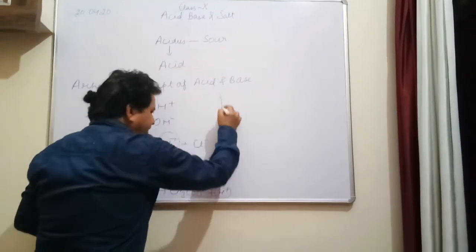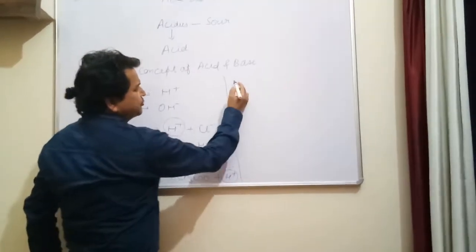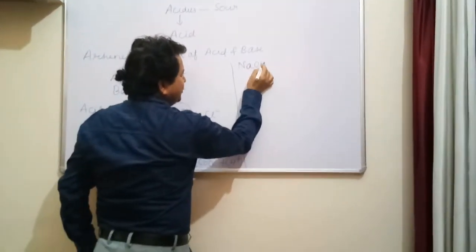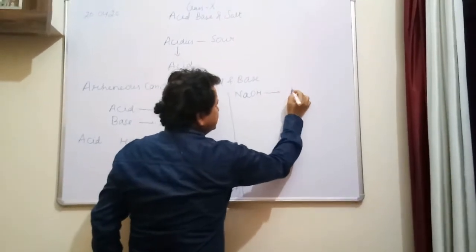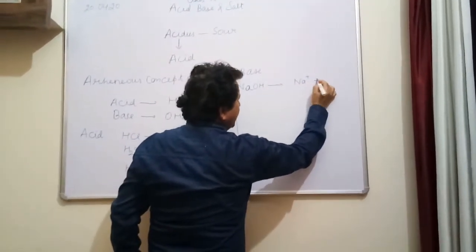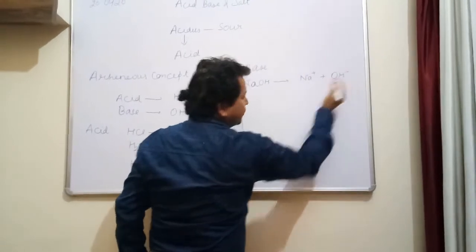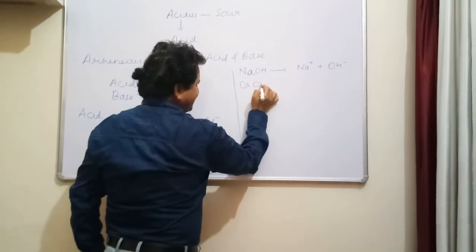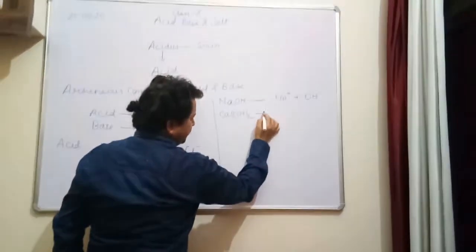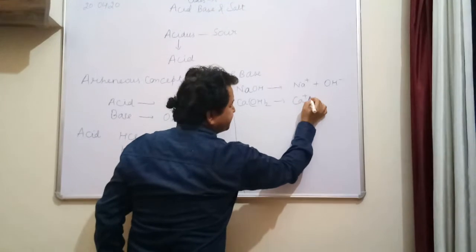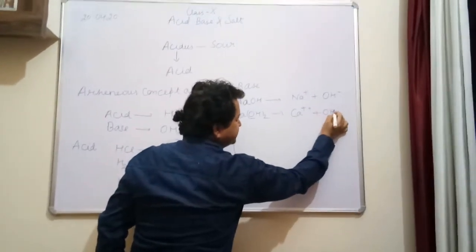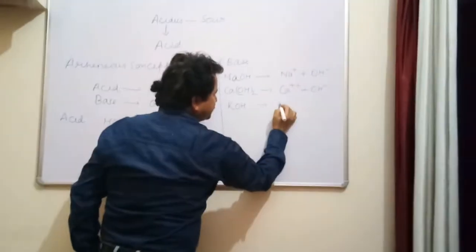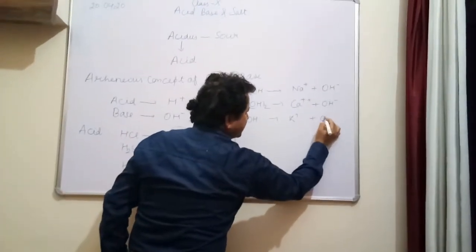I'll give you some examples of how they produce hydroxide ion. Just like I am having NaOH. NaOH means sodium hydroxide. It produces Na positive and OH negative ion. OH negative means hydroxide ion. Similarly, I am having Ca(OH)2, calcium hydroxide. It produces Ca2 positive and OH negative ion. I am having KOH, potassium hydroxide. It produces K positive plus OH negative.